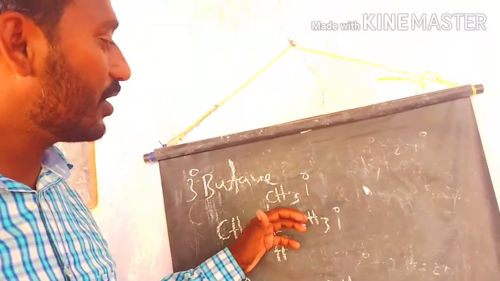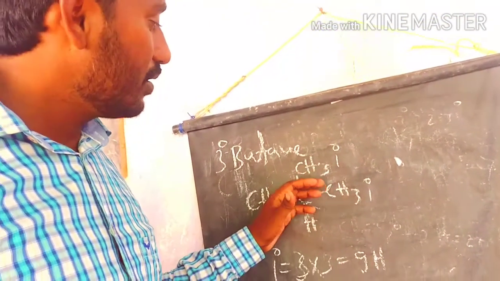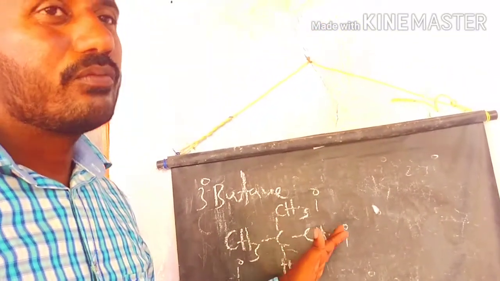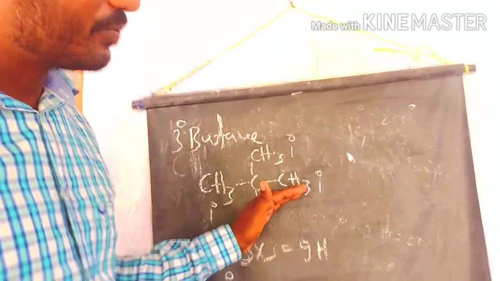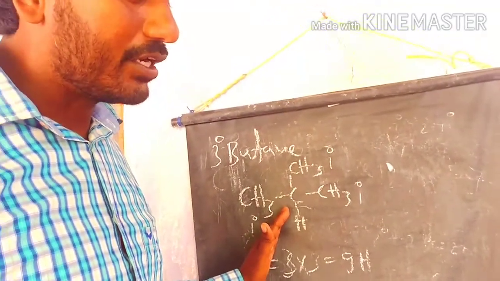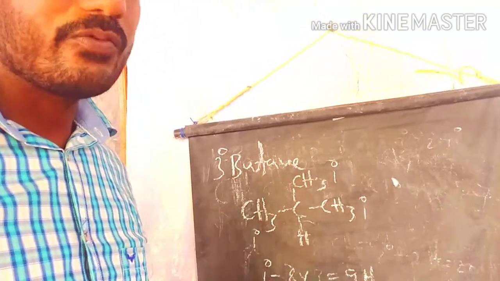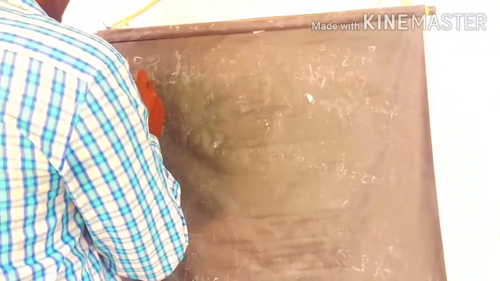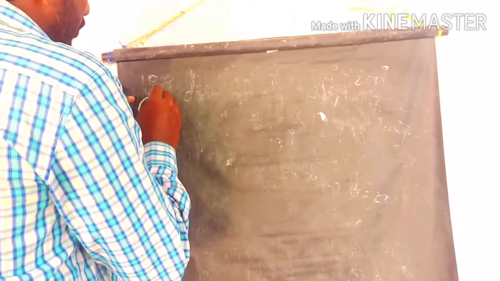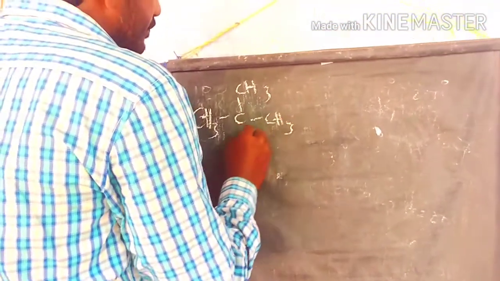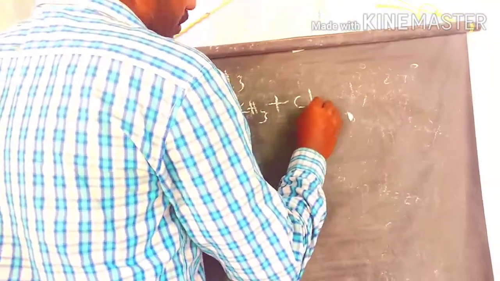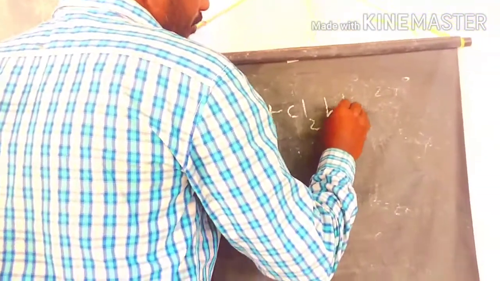So let's see what is happening in the chlorination process. How much percentage are we getting of the 1-chloro isobutane, and how much of the tertiary butyl chloride? So the isobutane is involved in the chlorination process under photochemical conditions.